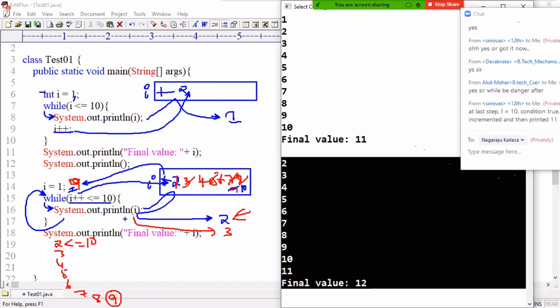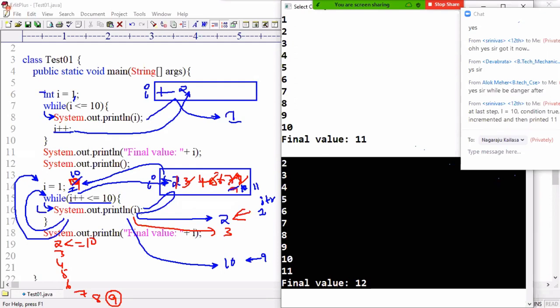Yes, going inside. What value is displayed? 10 displayed. In the first iteration, 2 displayed. So in the ninth iteration, what is displayed? 10 displayed. Loop iterated. What is the value in the i variable? 10. Now 9 is replaced with what? 10, increased by 1, 11. Okay? The variable contains 11.